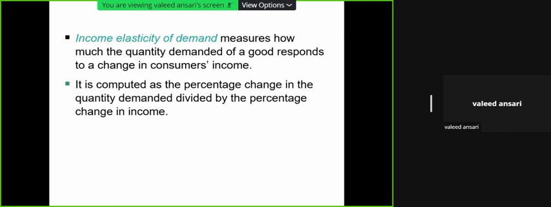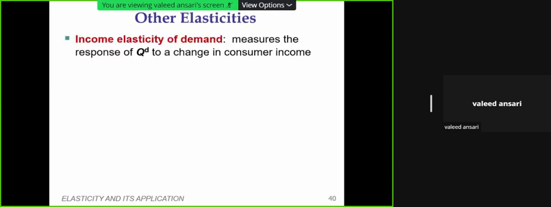How elastic is that? It may happen that if income increases, the demand for certain products goes down. Maybe they are inferior, low quality products, and people start replacing them, while demand for other products increases. So the income elasticity of demand is also important.